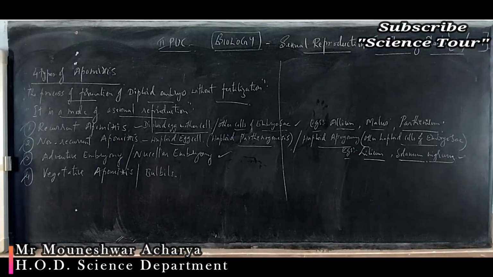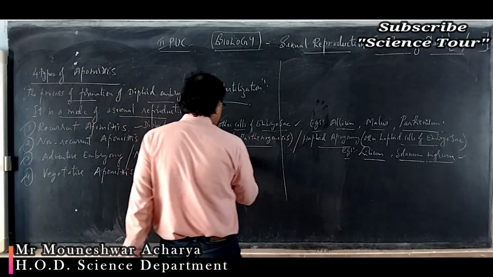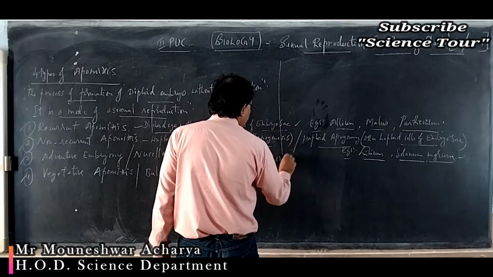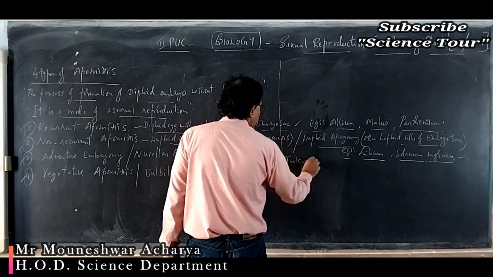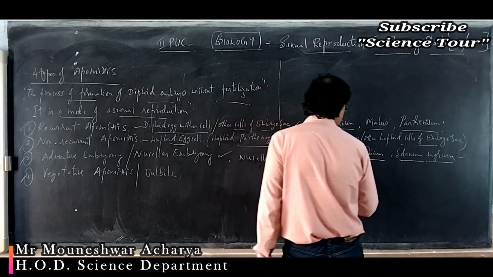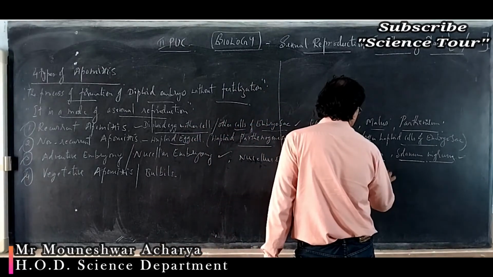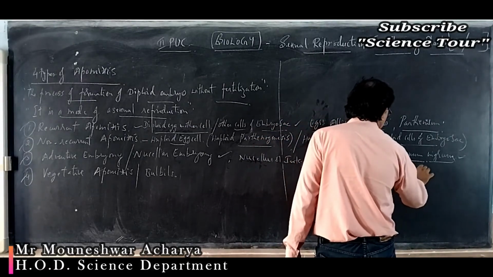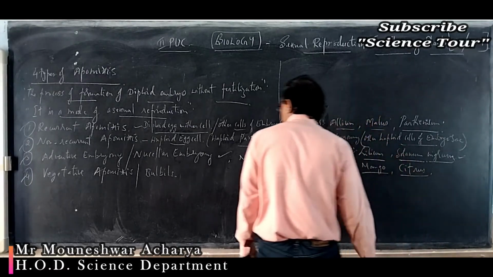So it may occur in plant species like citrus and mango. So what is the example? It may be either from the nucellus or from the integument, which are diploid. Examples: in case of mango, Mangifera indica, citrus plants are examples for this.